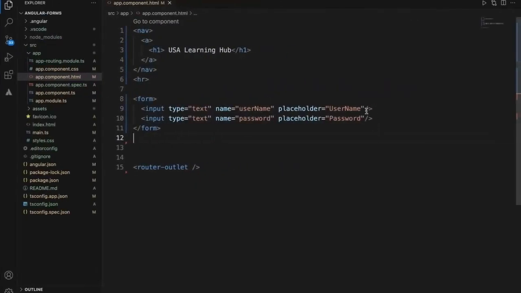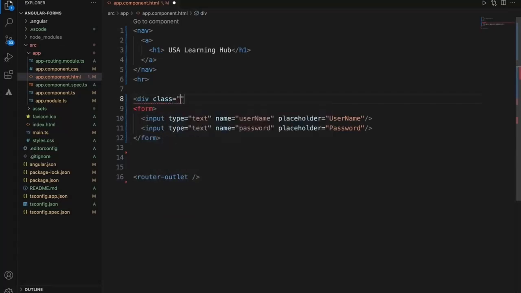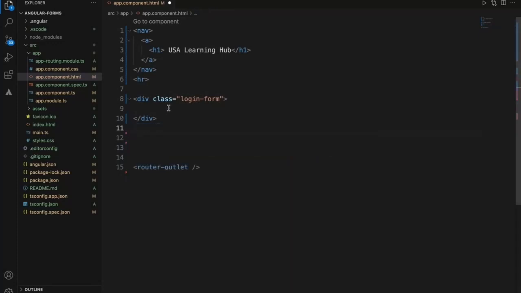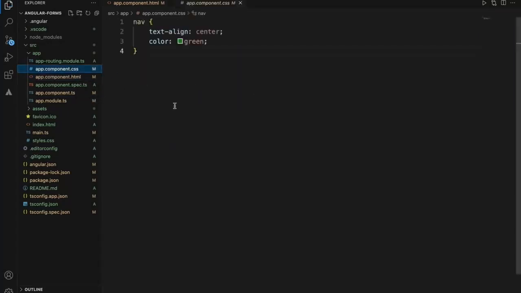So let's add some CSS. Let's push this content to the center.